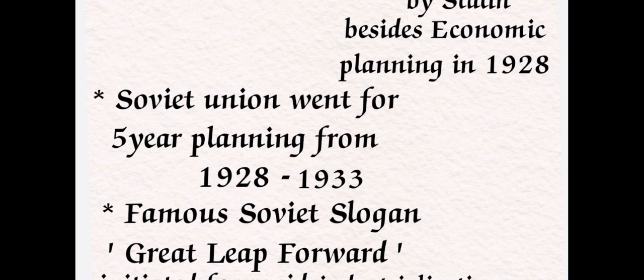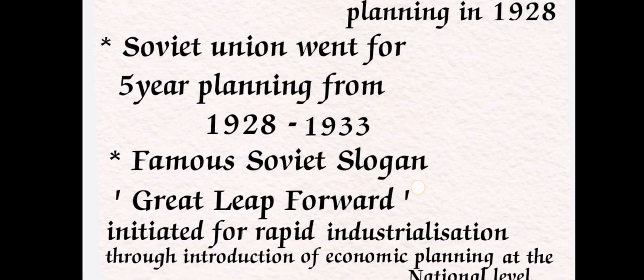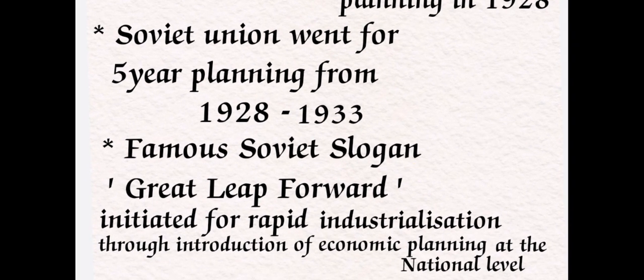Whenever it comes to regional planning, the United States of America only covered 7 states. Whenever it comes to the national planning of the Soviet Union, they covered all the parts of the Soviet Union. Okay, so here they started five year planning, from 1928 to 1933. So this is the first five year plan period.